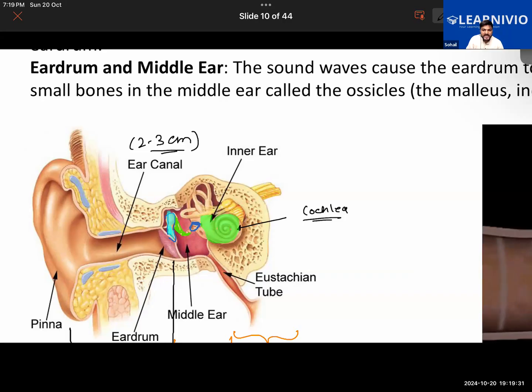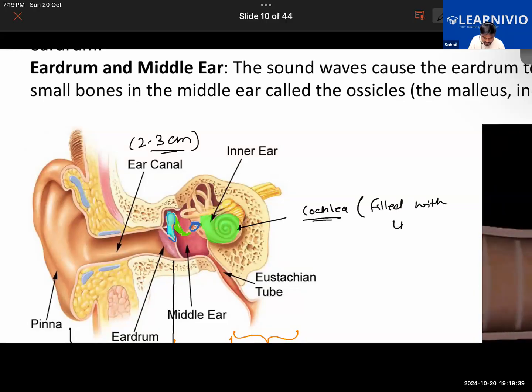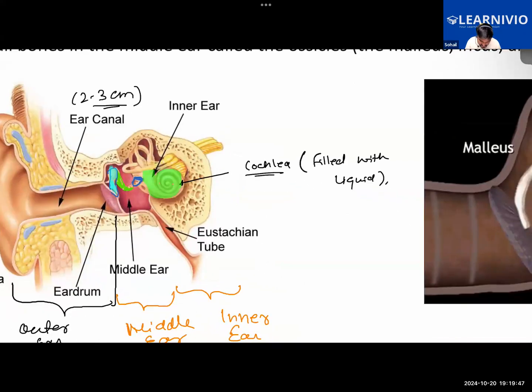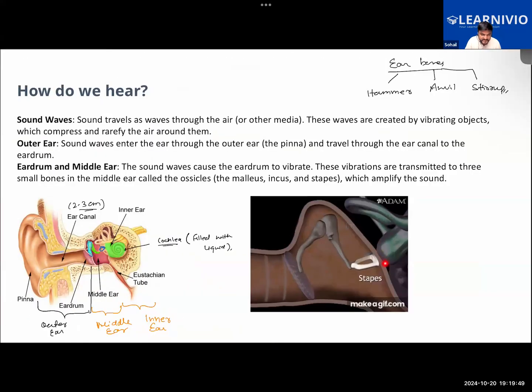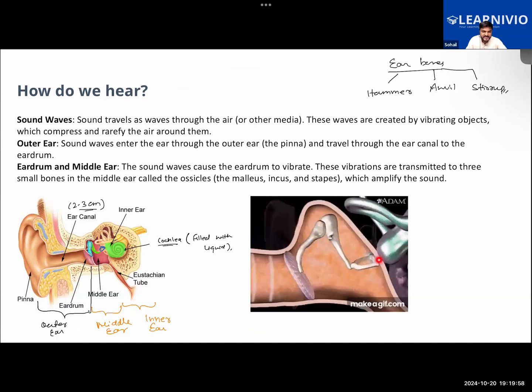So this cochlea is filled with a liquid. One end of the cochlea is connected, as we can see in this diagram also, to the stapes here. So one end of the cochlea is connected to the middle part of the ear through the structure called the stapes.